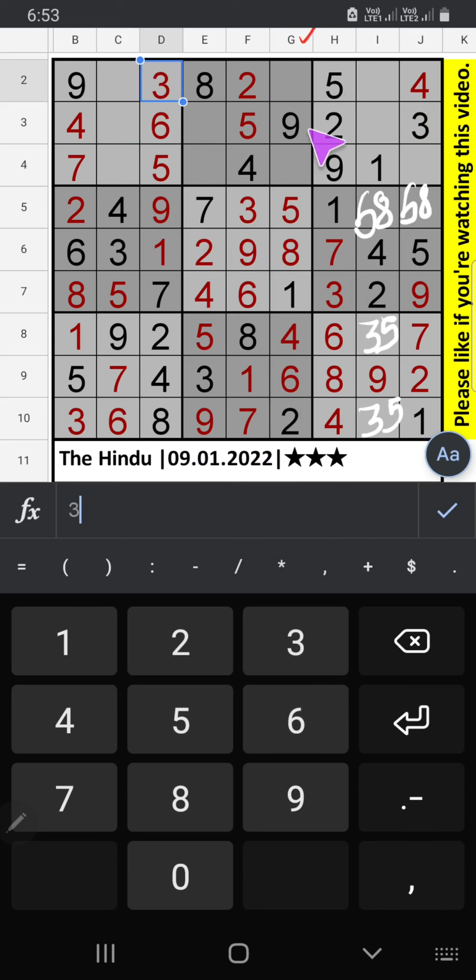In column G, 2 numbers are remaining, 3 and 7. In the 4th row we have 7, so 7 can't come in this cell. 7 is confirmed here. Then 3 is here. In column E, 2 numbers are remaining, 1 and 6. In the 4th row we have 1, so 1 can't come in this cell. 1 is confirmed here. Then 6 is here.